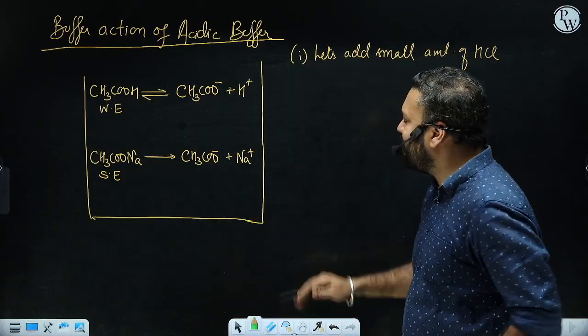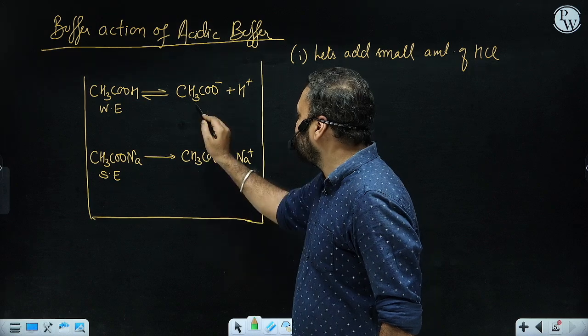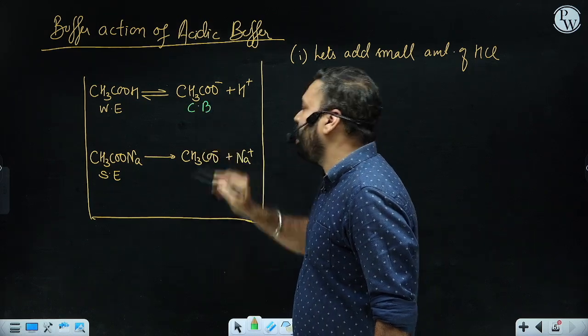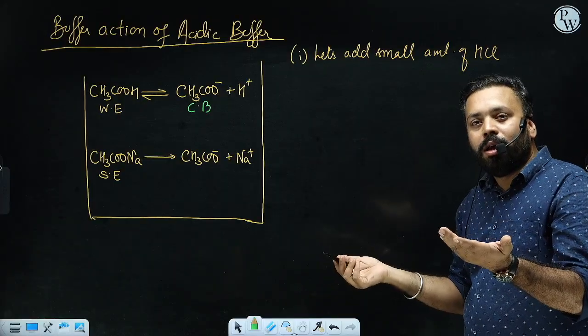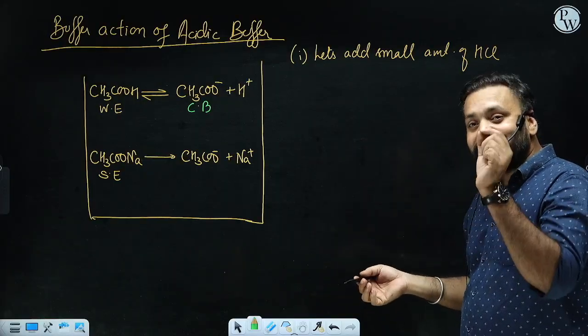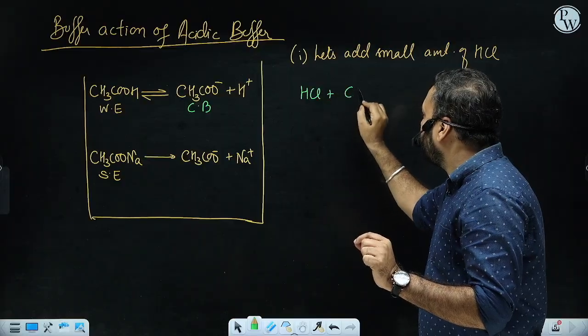What is the base here? Is there any base? This is the acid, and this is the salt. This is the conjugate base. Definitely, the conjugate base is present in the solution in a large amount. The conjugate base is the acetate ion, so the acid HCl is going to react with the conjugate base.